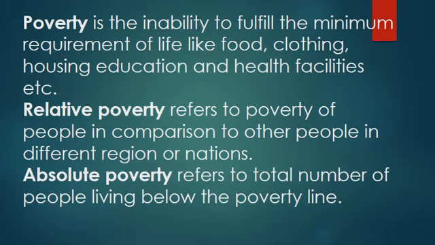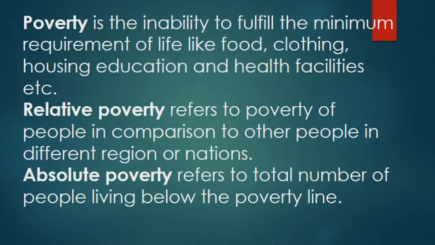Now poverty can be of two types. In two categories we can divide. First is relative poverty, and the second one is absolute poverty. We call it relative poverty when we compare the poverty of one country with that of another country, or the poverty of one region to that of another region.